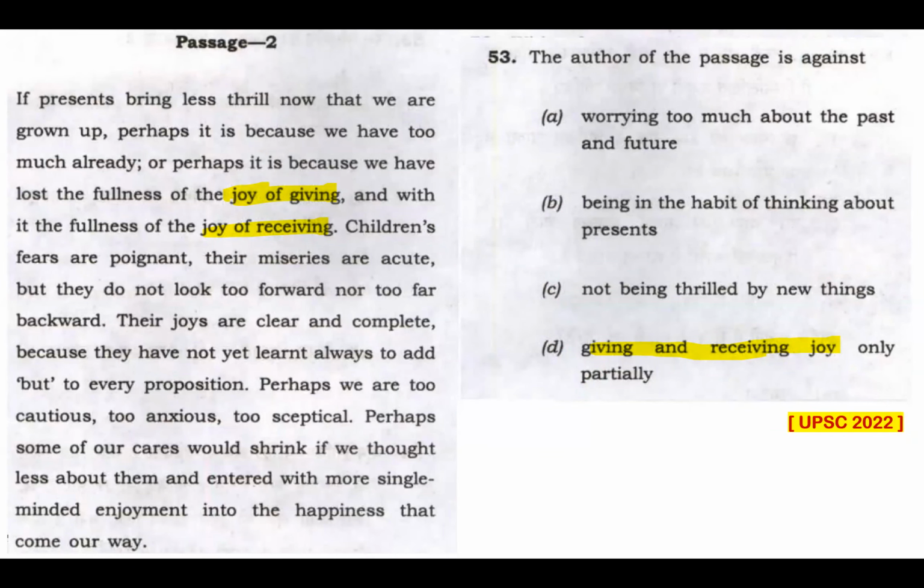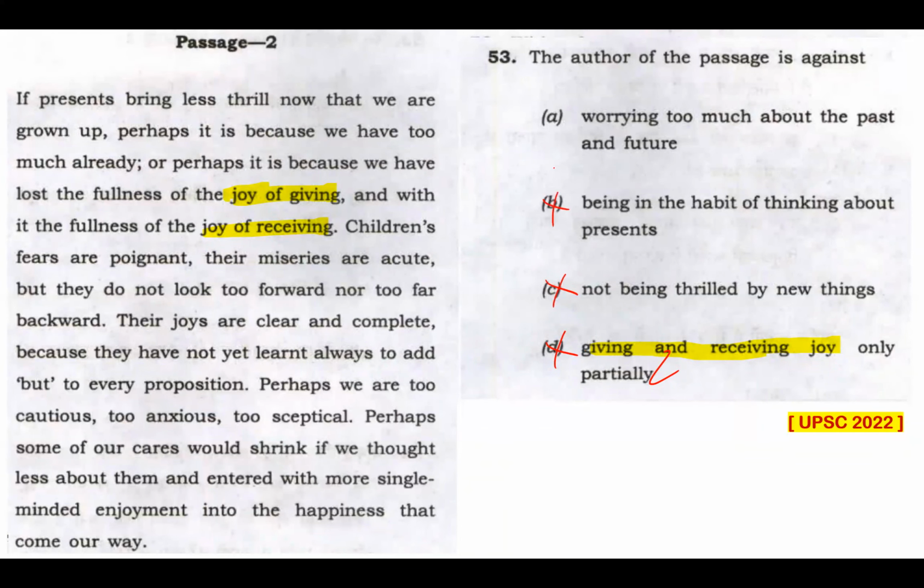Joy of giving, joy of receiving. But what is the option telling? Giving and receiving joy. Are they the same? Never. Joy of giving, joy of receiving is actually something that you will get with that action. And giving and receiving joy, you're giving and receiving joy. So it's entirely different. That's a very serious trap. And this is not my answer.